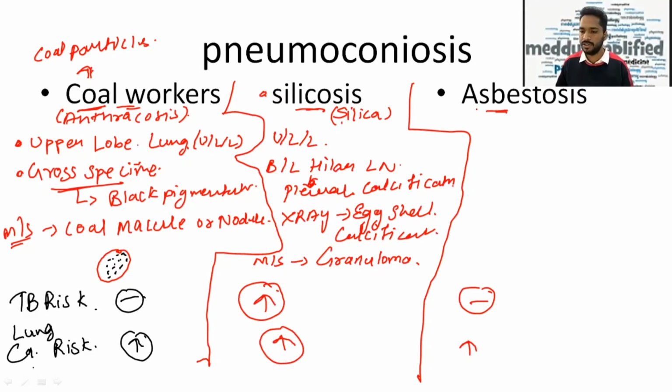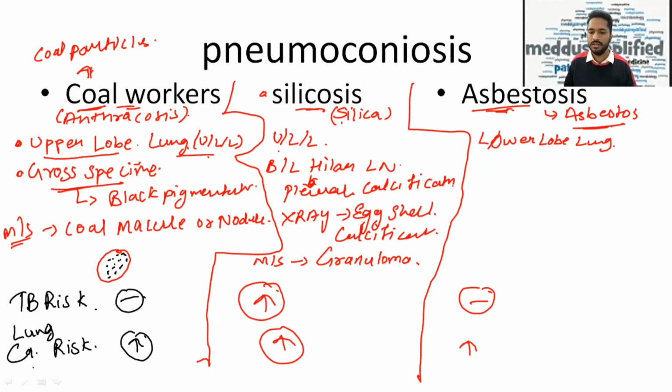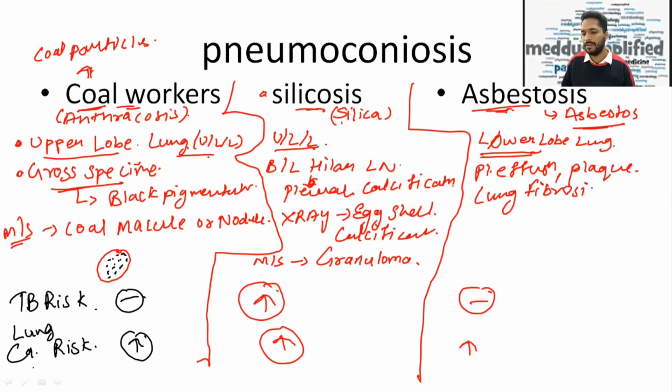Now we'll talk about asbestosis, which is a bit special. Here everything occurs differently. This is due to asbestos. The pathology is in the lower lobe of the lung, whereas in coal workers or silicosis, the pathology is in the upper lobe. What we'll see is pleural effusion, pleural plaque, and lung fibrosis.